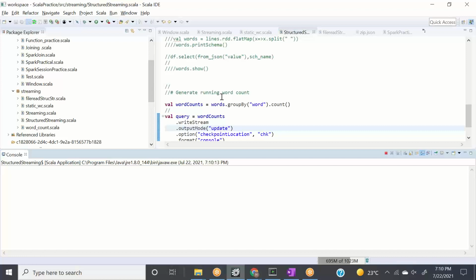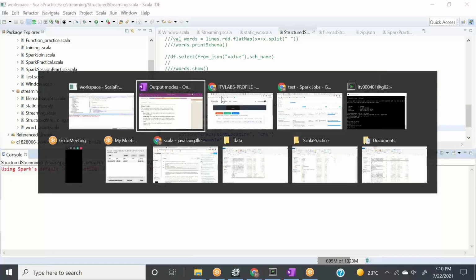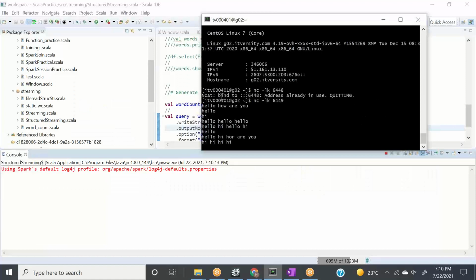So in complete mode, what it was doing, it was giving me everything from beginning to end. It is counting the number of words. Even when I gave the word in the last batch, it is still counting that word, updating it, or maybe showing it to us. Here, let's see. So it gave us the value. Now let's see.